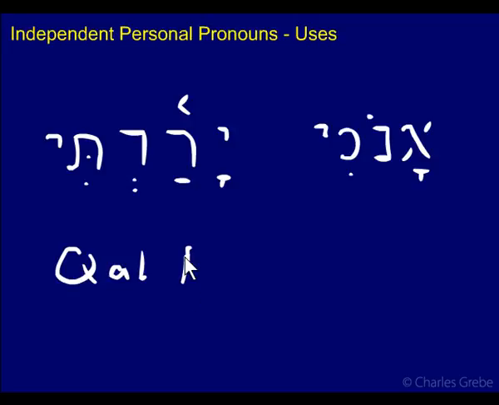And we know it's perfect, because we know our paradigm. So Qal, perfect. And yaradti, this ending is what? It's 1 CS, right down in the bottom left corner of the chart, if you have it. Qal perfect 1 CS. So I descended.